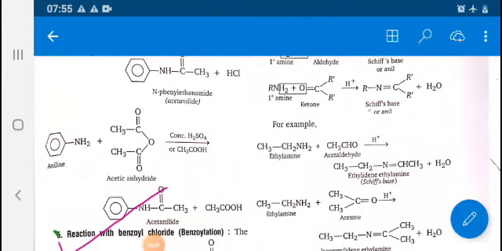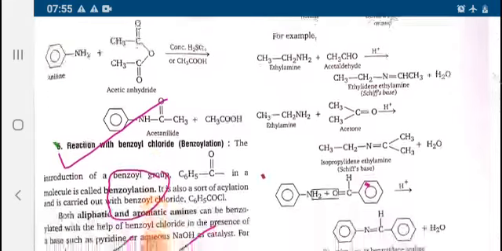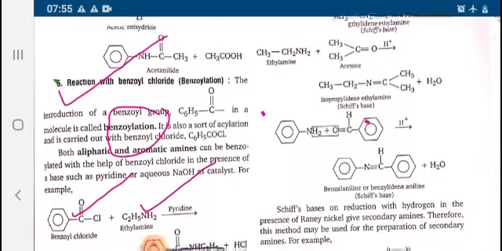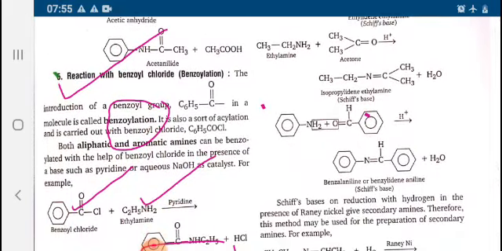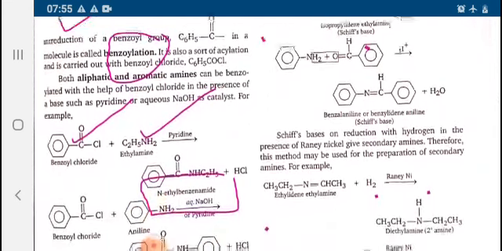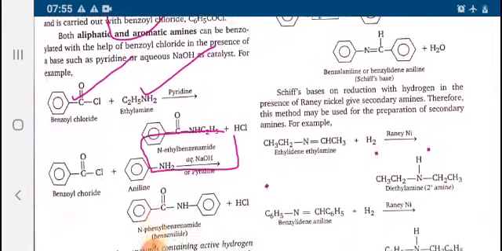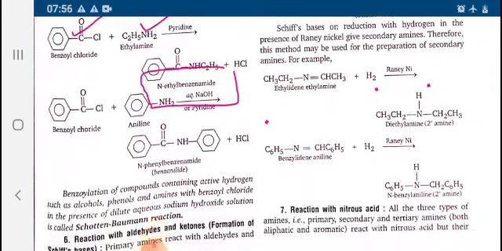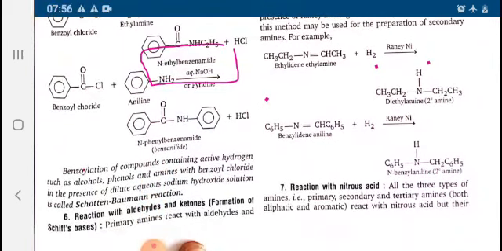So we are moving to the fourth lecture of the organic compounds containing nitrogen. The first reaction is the reaction with benzoyl chloride, that is benzoylation. It is done by both aliphatic and aromatic amines. Benzoyl chloride reacts with ethylamine, forming N-ethyl benzamide. Most important, it is also known as the Schotten-Baumann reaction.